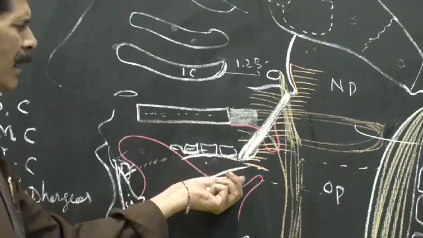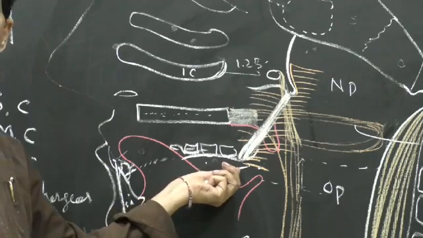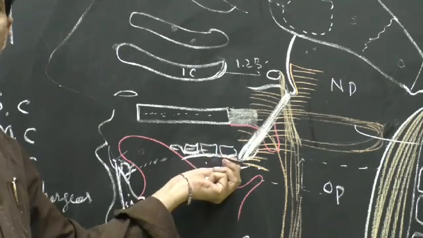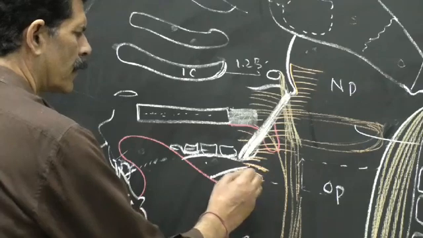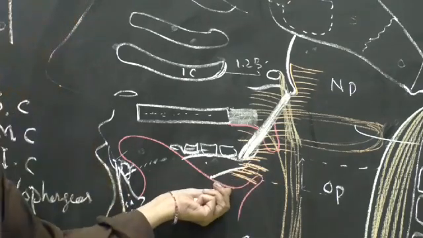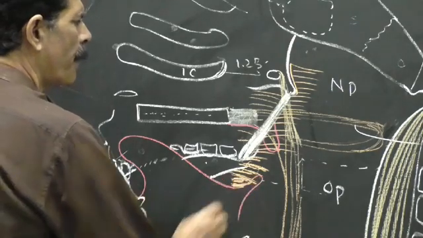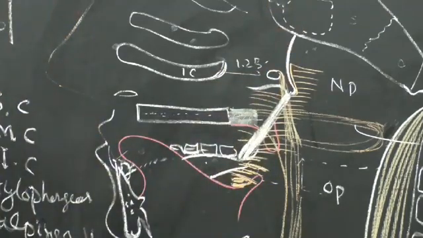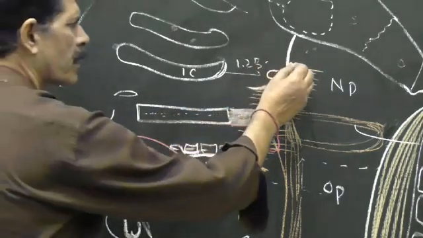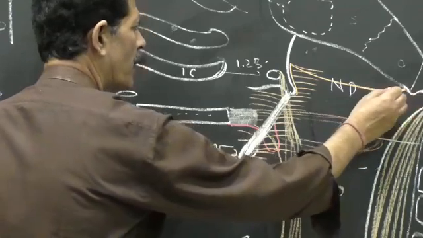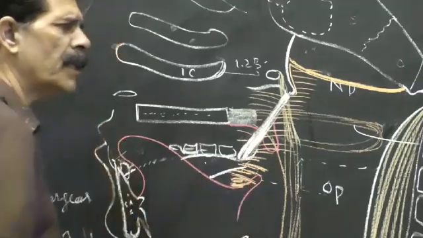Then a few fibers also take origin, number 4, from the posterior end of the mylohyoid line, because it has reached the body of the mandible, from the posterior part of the mylohyoid line. Number 5, origin from the base of the tongue also. So this 5-point origin is the superior constrictor, and it is a fan-shaped muscle. The uppermost fibers get inserted on the pharyngeal tubercle.